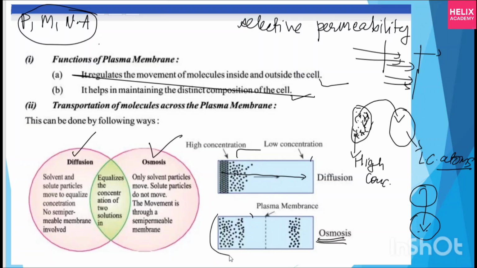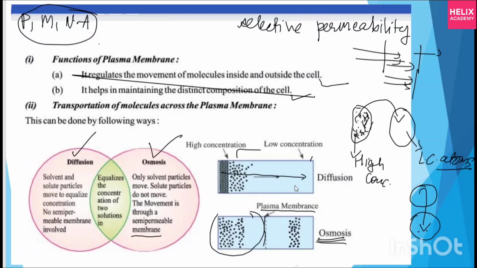I have a highly concentrated place and a low concentration place. Now there is one membrane in between, and this membrane lets some things pass and not others. This membrane in our cell theory is called the plasma membrane. Only solvent particles move; solute particles do not move. The movement is through a semi-permeable membrane. When I talk about a semi-permeable membrane, it passes solvent particles, not solute particles.